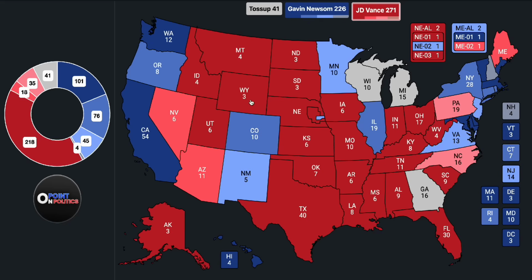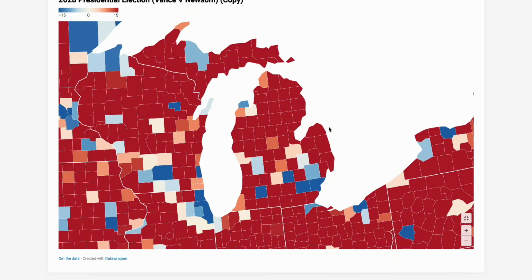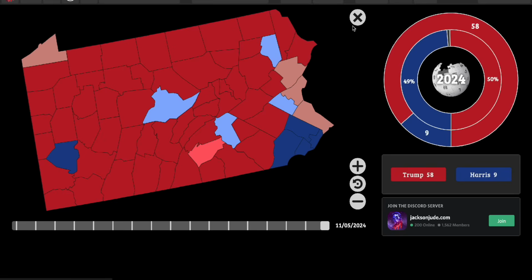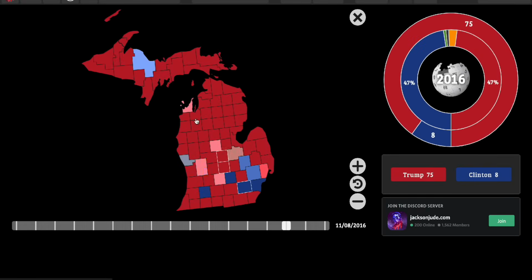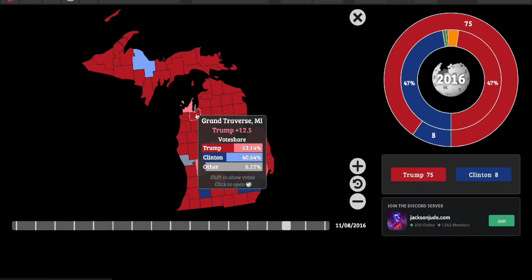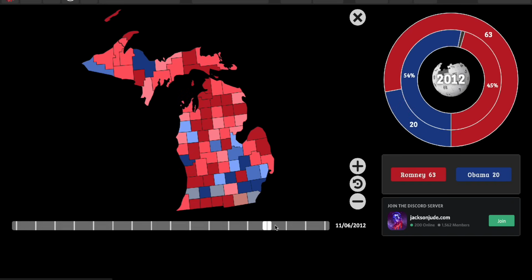And then you look at Michigan. I mean, this state took a really big turn. It actually shifted the most Republican out of the 3 Rust Belt states in 2024. And we see here that Grand Traverse, Vance is still winning that one. I believe that is a Republican, a Democrat trending county. Trump won it by a lot in 2016. He killed it there. It was crazy.